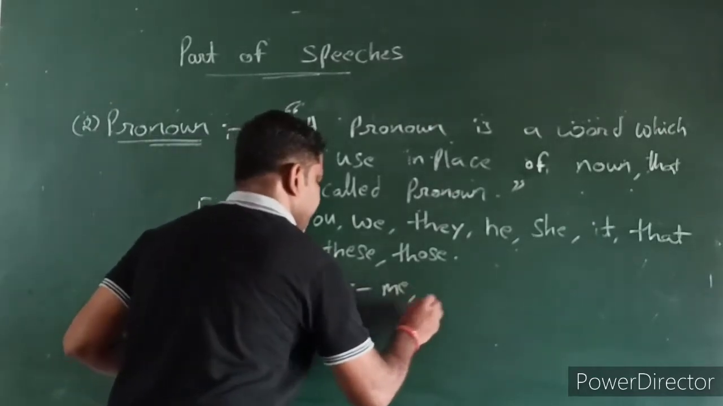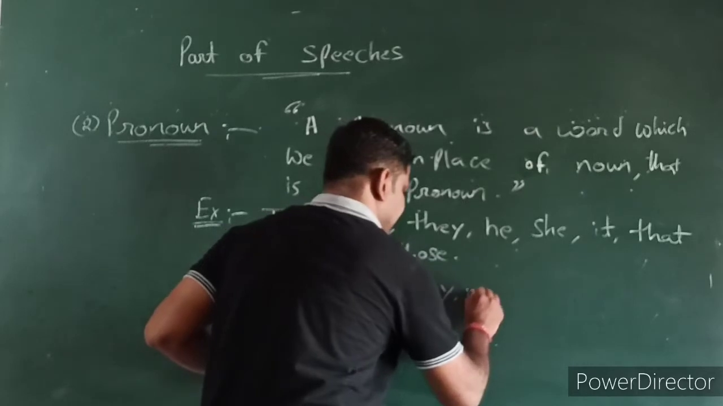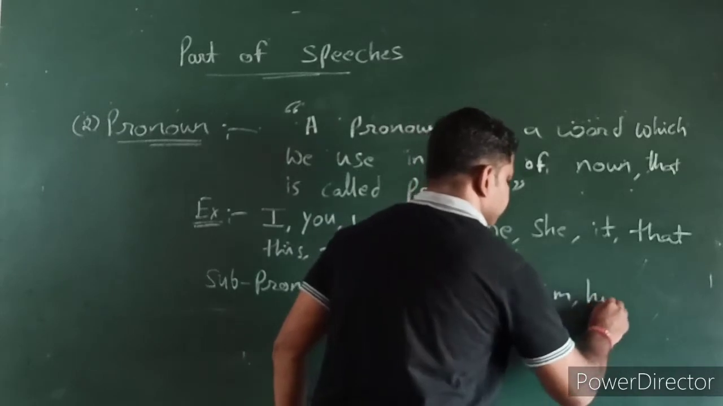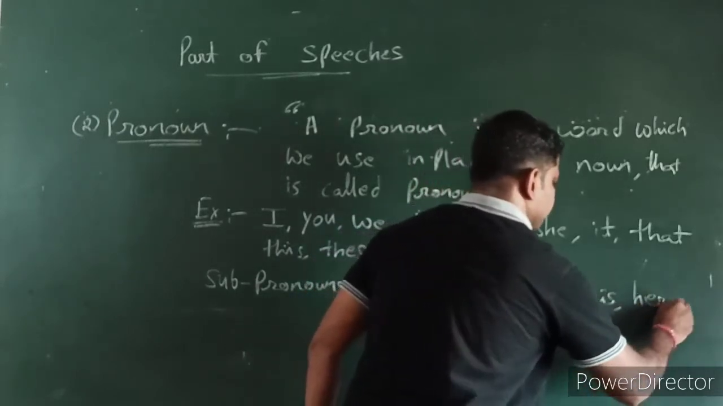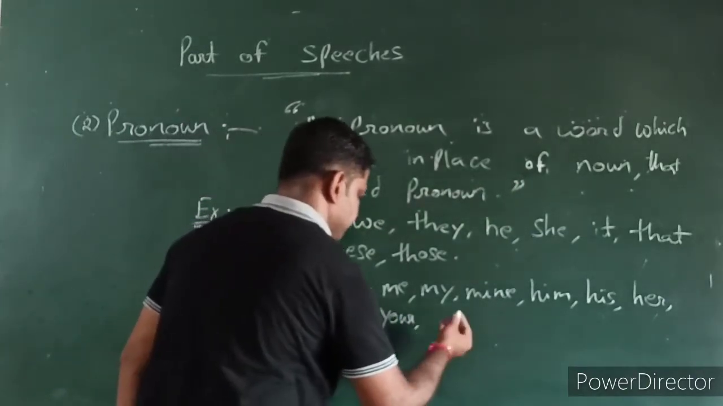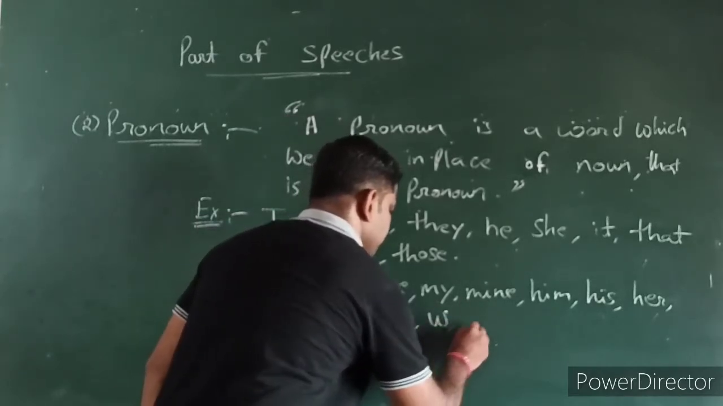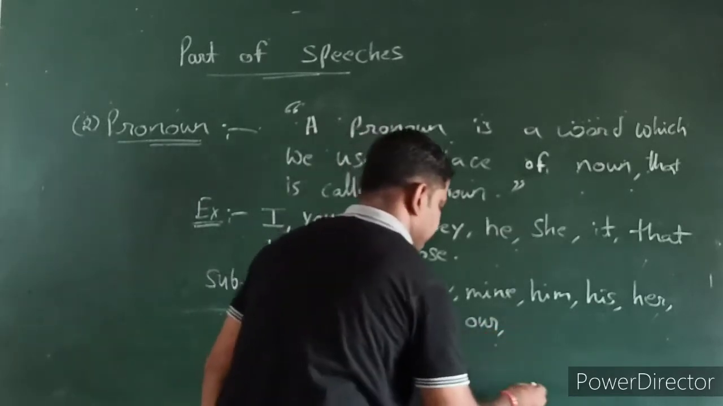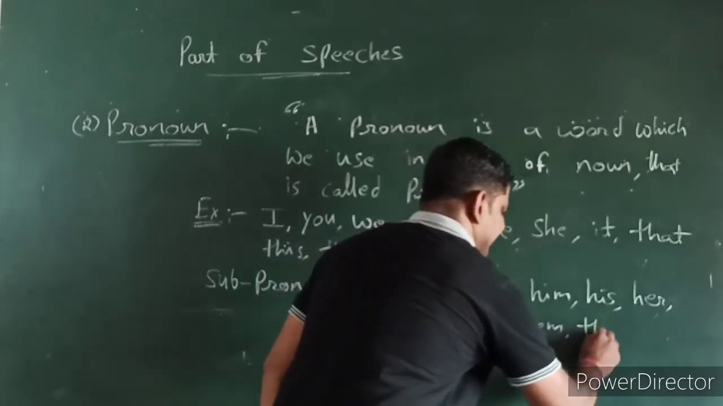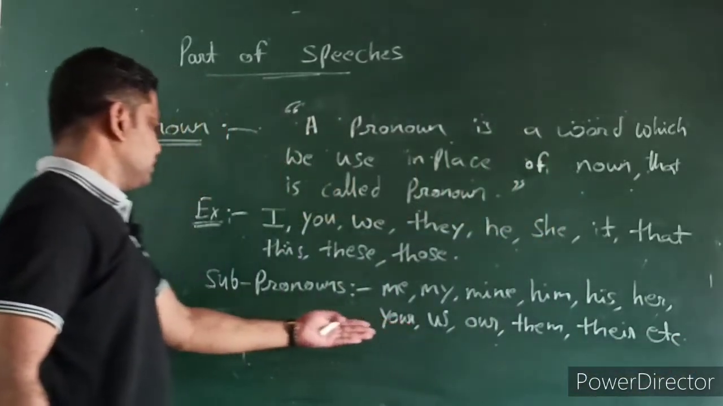That's called me, my, mine, him, his, her, your. Then we have us, our. Okay. Them, their. That's it. We have a lot of things, right?